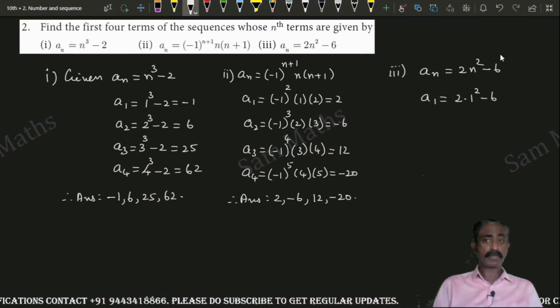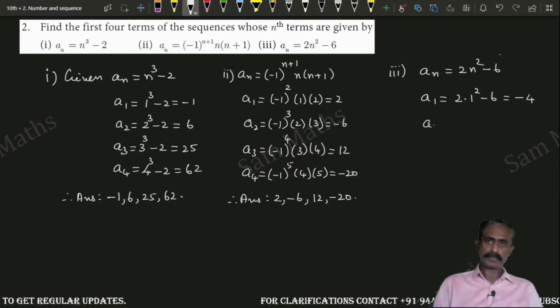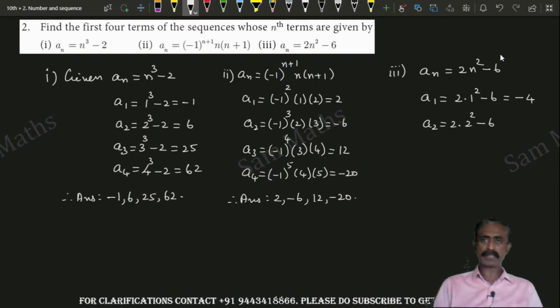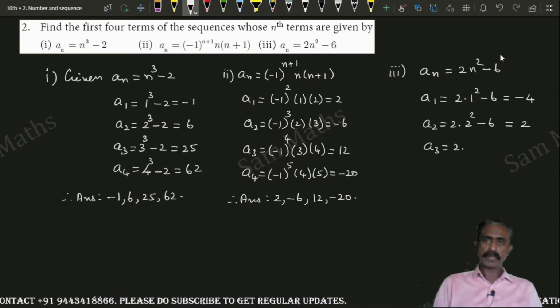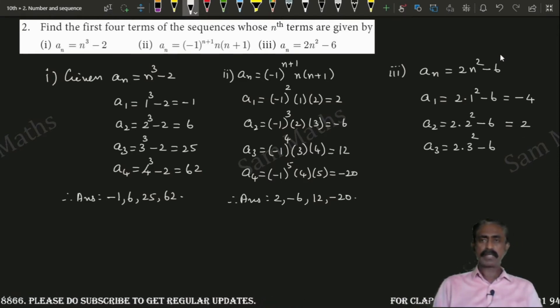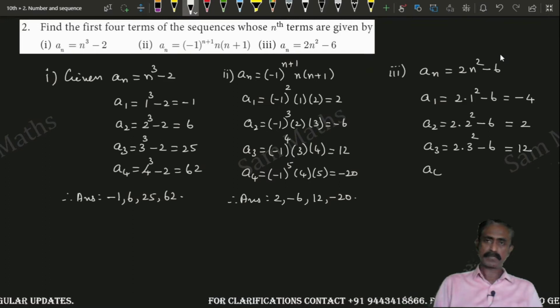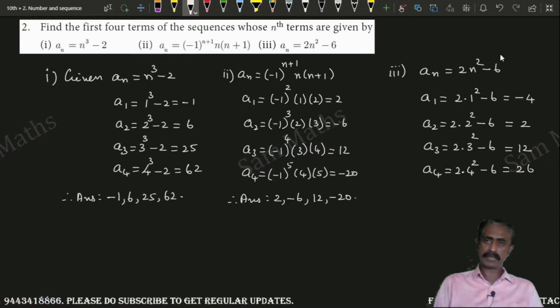Here I am keeping a dot for multiplication. 1 square is 1, into 2, that is 2, minus 6 is minus 4. a2, 2 into 2 square minus 6, 2 square is 4, 4 2s are 8, 8 minus 6 is 2. a3, 2 into 3 square minus 6, 3 square is 9, 9 2s are 18, 18 minus 6 is 12. a4 equal to 2 into 4 square minus 6, 4 square is 16, 16 2s are 32, 32 minus 6 is 26.